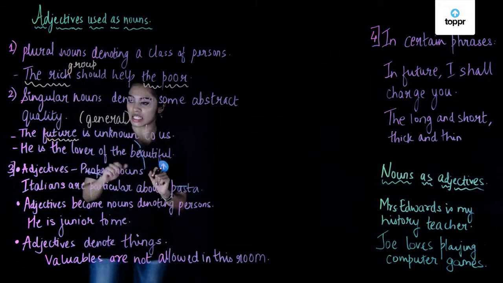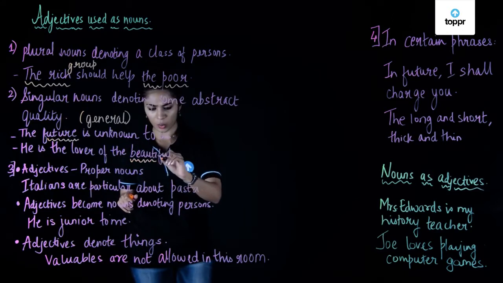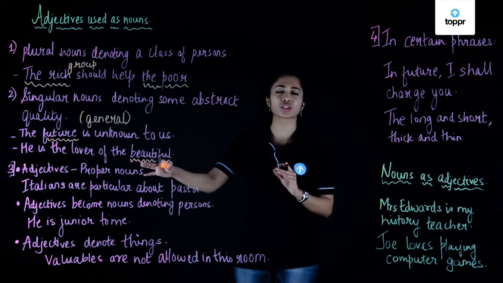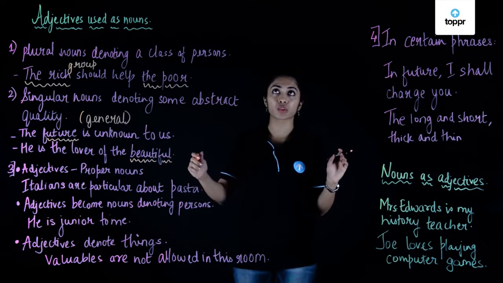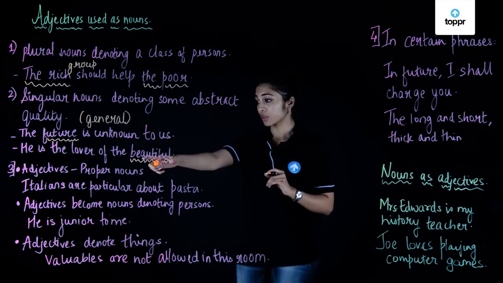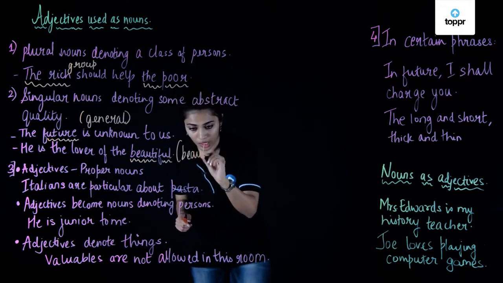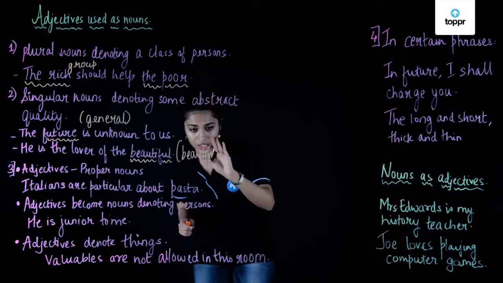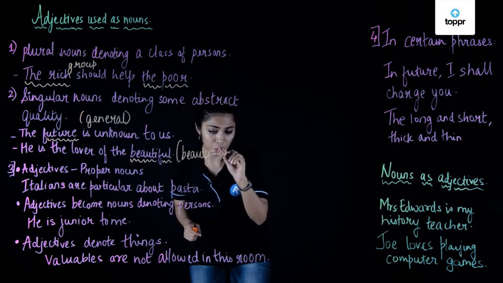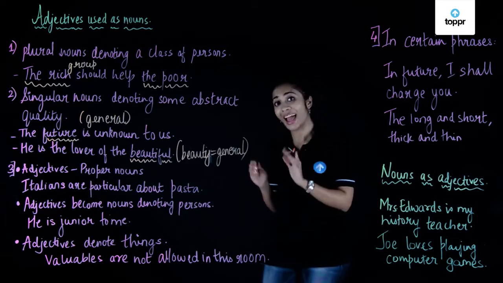Let's look at the second sentence. He is the lover of the beautiful. Now I'm sure that we use this adjective beautiful so many times: she's a beautiful girl, these are such beautiful flowers. But in this case we are talking about beauty in general, and that's why the word beautiful here is used as a noun as opposed to an adjective.